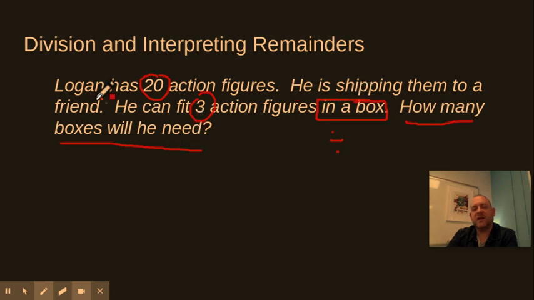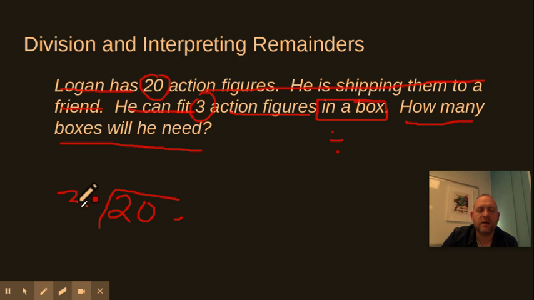So circle, underlined, boxed, and now we can eliminate. All right. So now you just need to know what 20 divided by 3 is. So I'm going to go ahead, 20 divided by 3. Well, 3 can't go into 2. It can go into 20, and it would go in 6 times because I know my 3s. 3, 6, 9, 12, 15. Still getting close. 18. So 3 times 6 is 18. Subtract that out, and I have 2 left over.